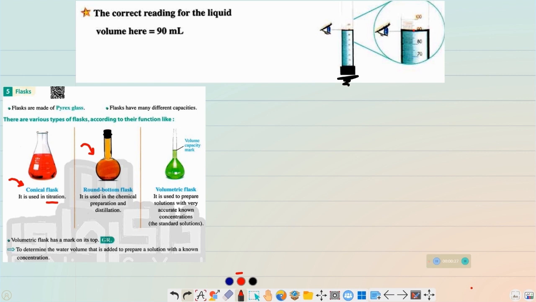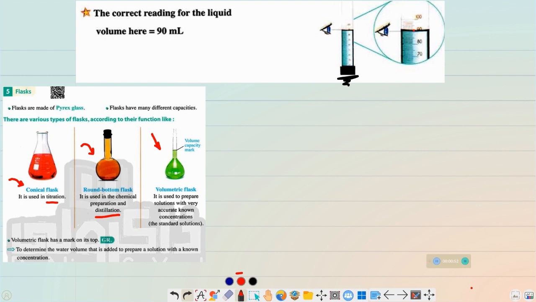The round bottom flask, from its name, has a rounded bottom and is used in preparing and distillation. So when the question tells you a device is used in distillation, automatically your answer will be the round bottom flask. Another type is the volumetric flask.